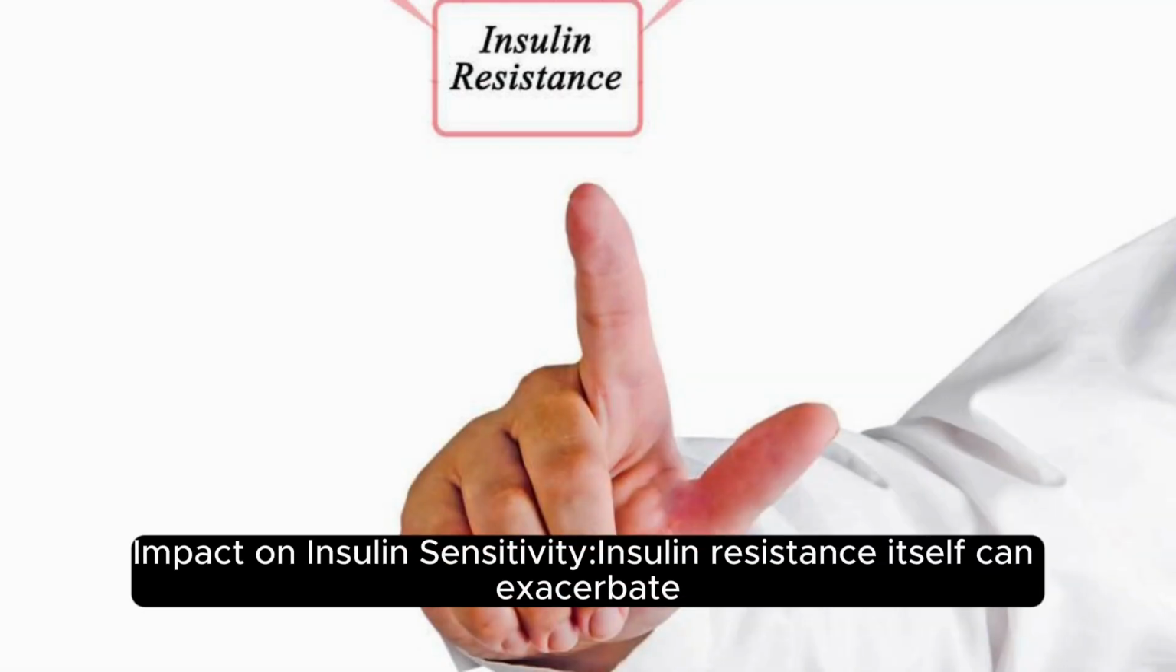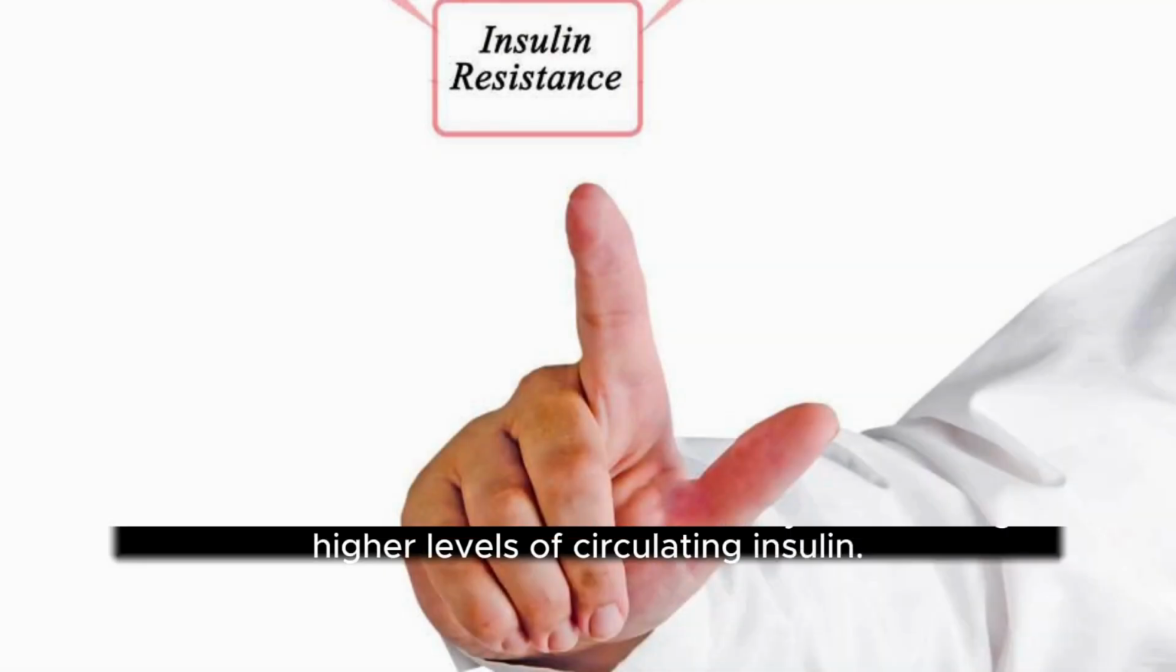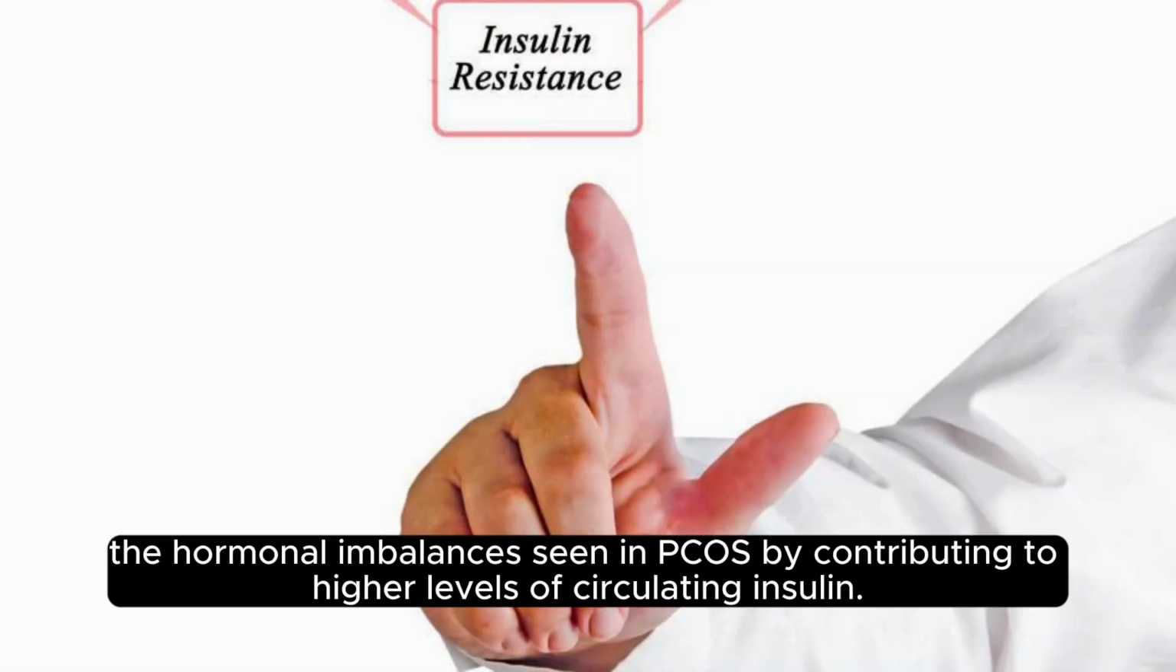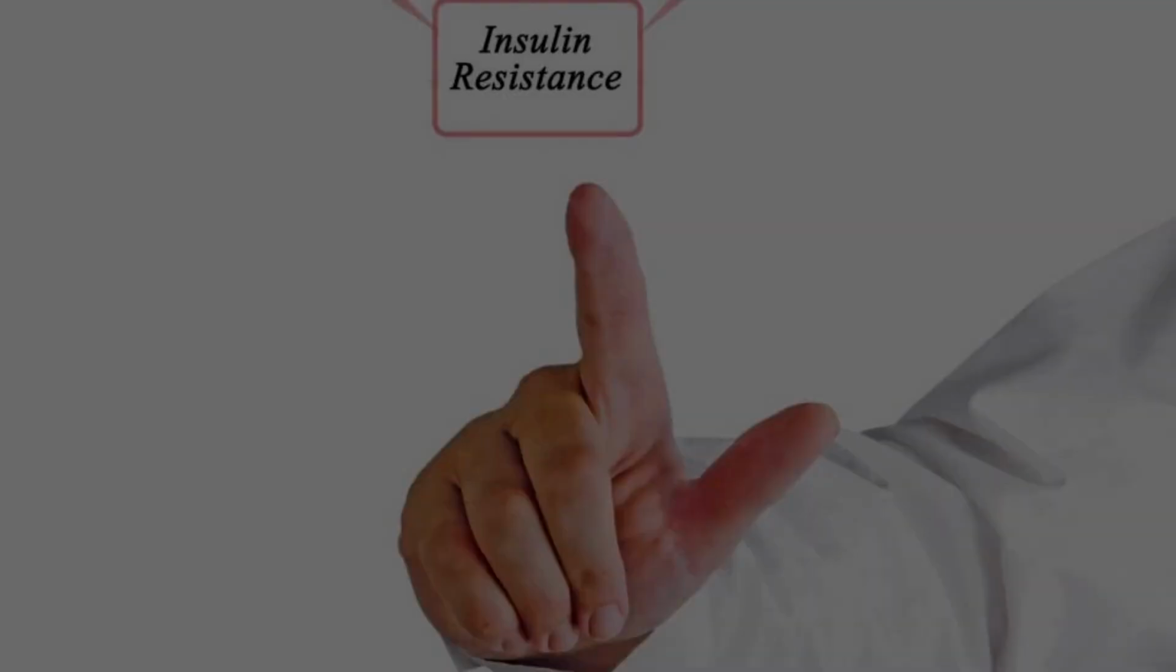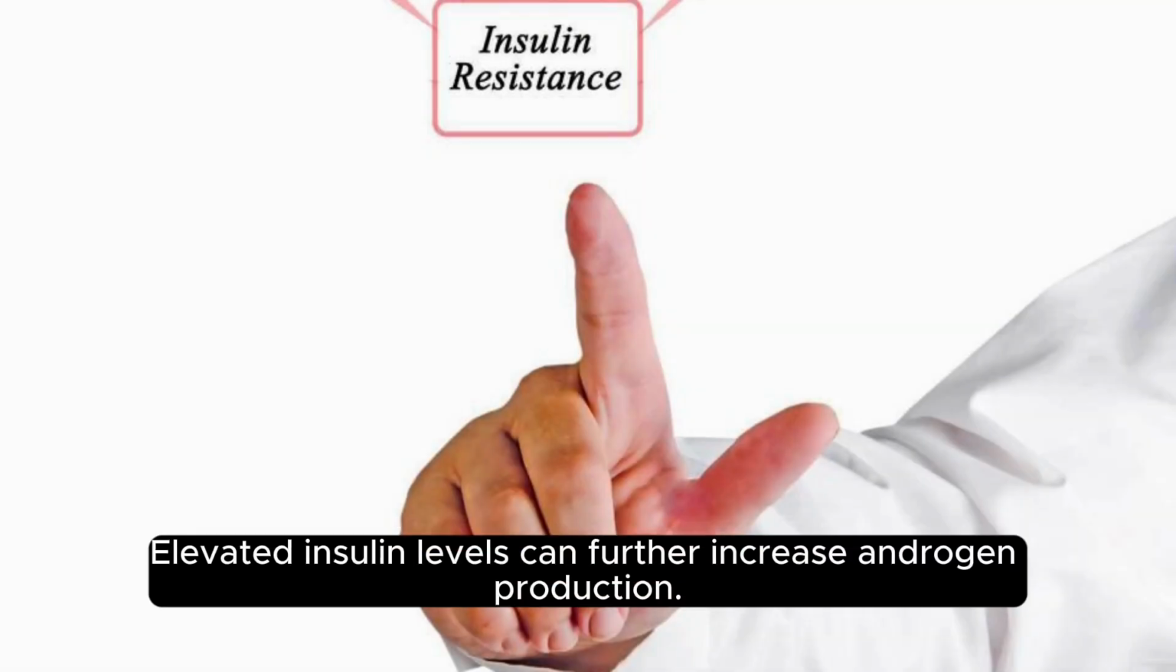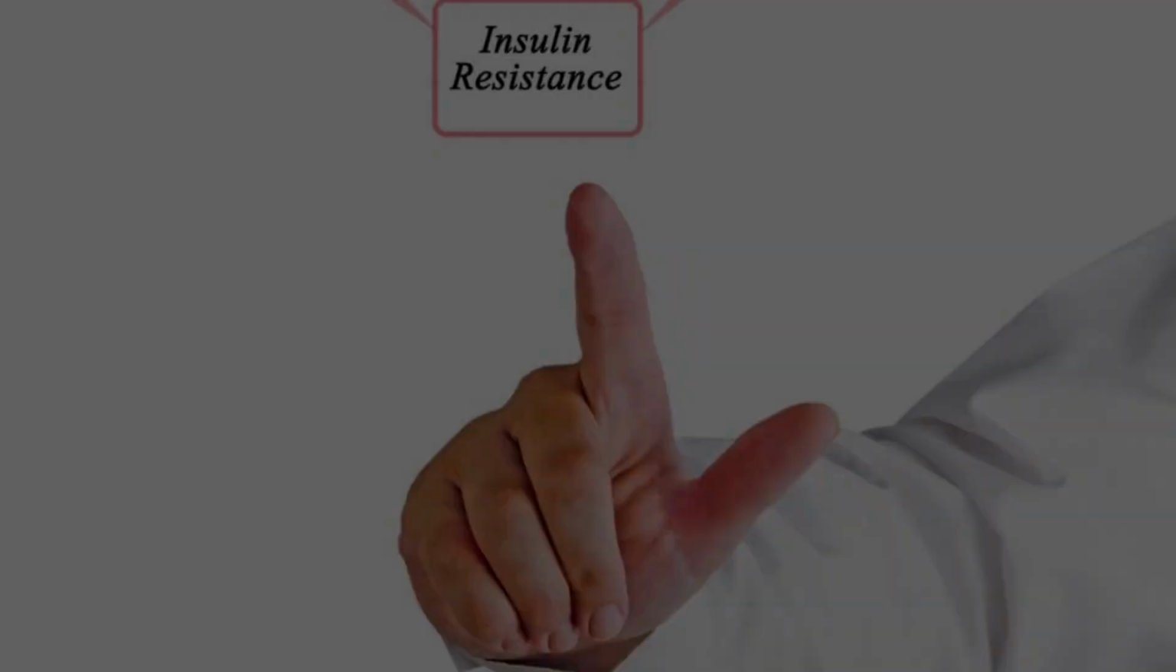Impact on insulin sensitivity. Insulin resistance itself can exacerbate the hormonal imbalances seen in PCOS by contributing to higher levels of circulating insulin. Elevated insulin levels can further increase androgen production.